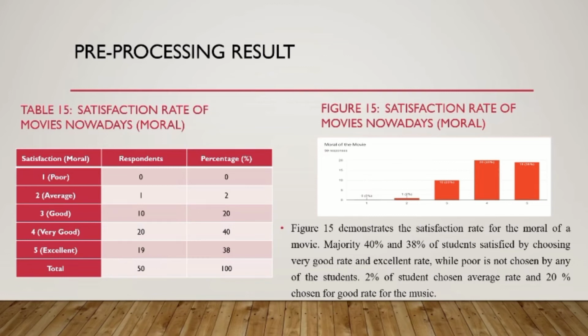The majority, 40% and 38% of students, are satisfied, choosing the very good rate and excellent rate, while poor is not chosen by any of the students. 2% of students choose an average rate, and 20% of students chose the good rate for moral.